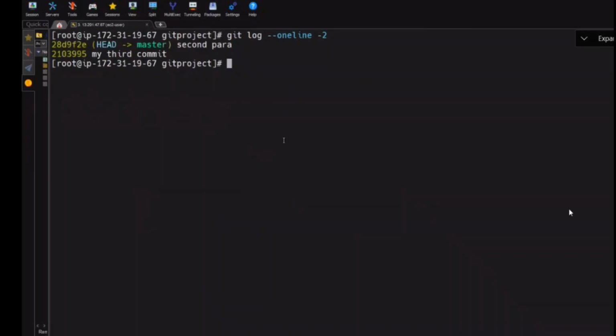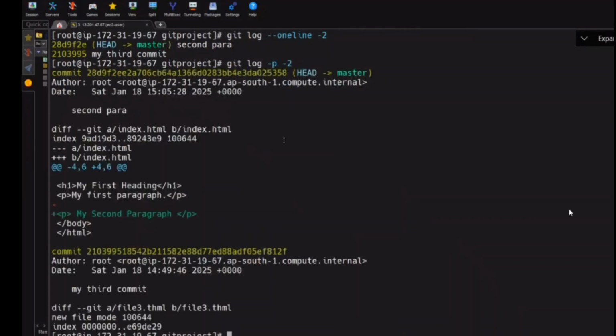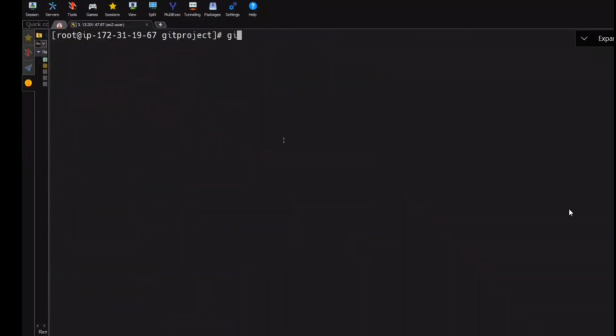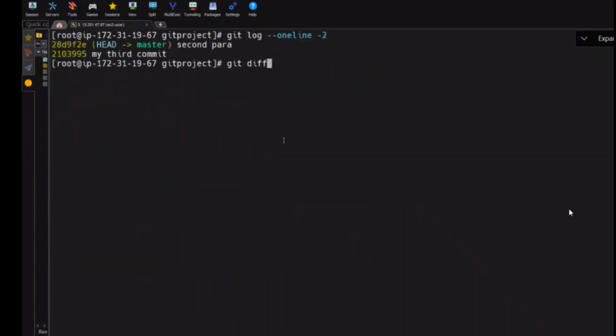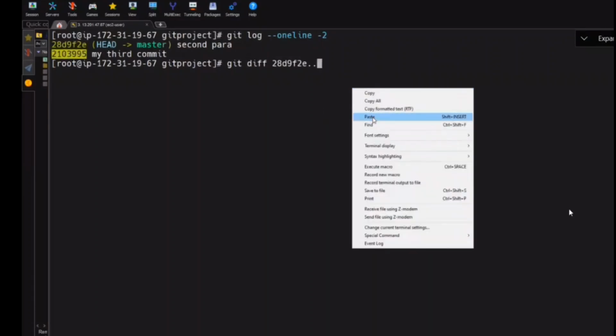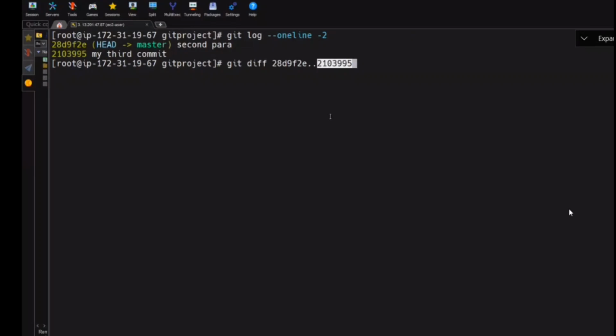I want to see the difference between these two. Git log hyphen P. This is the difference. I can do this also, and also I can use git diff. Git diff, and you need to see the difference. You need to put this one here, dot, and you need to put this one here. If you want to see the difference between two commits, what's the command you can use here? Git diff, then the commit ID, dot, and then the commit ID.